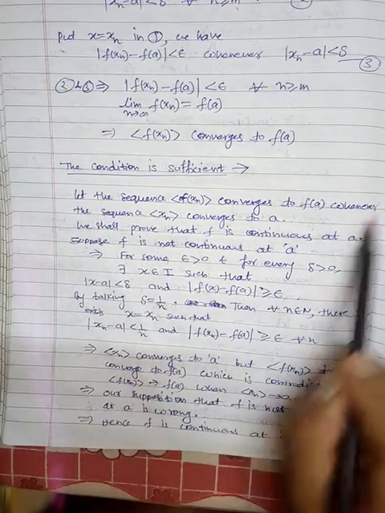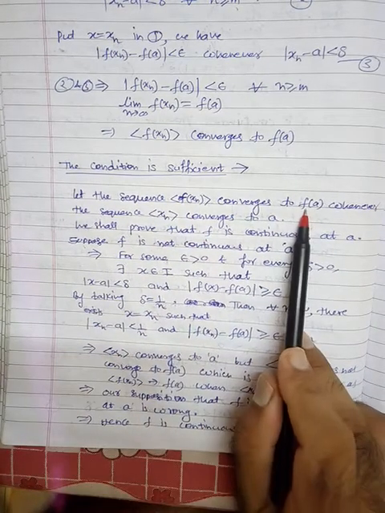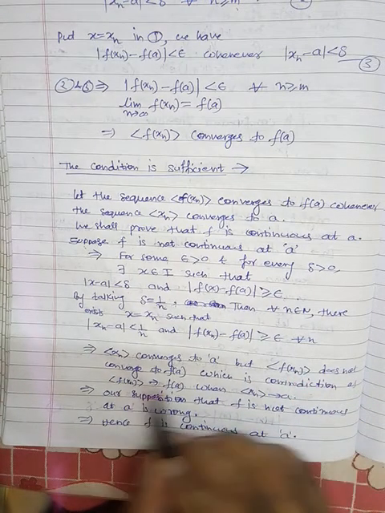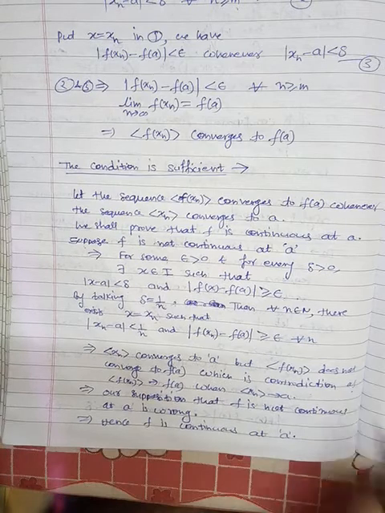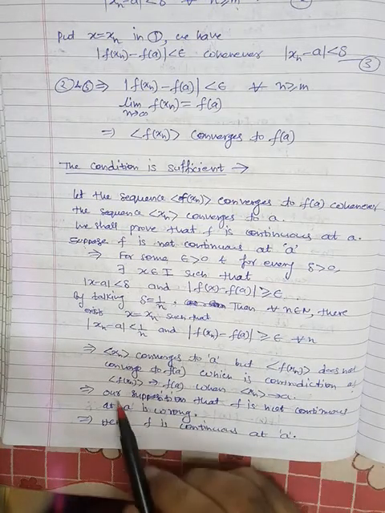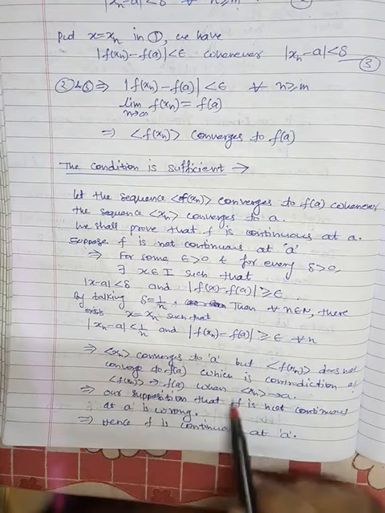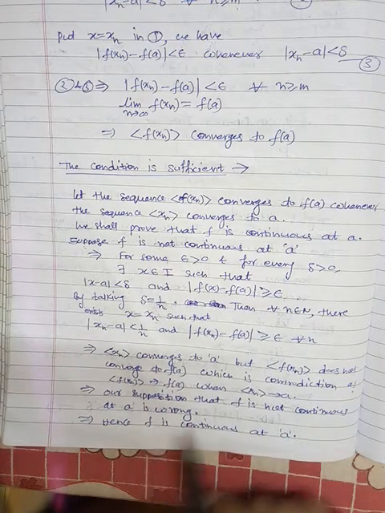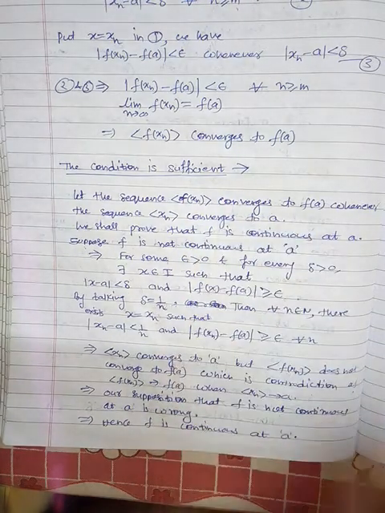Because we have already assumed that f of xn is tending to f of a. However, here we find that f of xn does not converge to f of a. Hence f of xn tends to f of a whenever xn tends to a. So our supposition that f is not continuous at a is wrong, hence f is continuous at a. So this is the theorem.